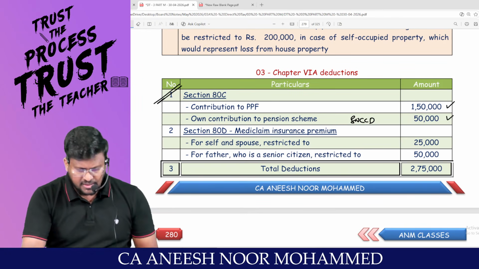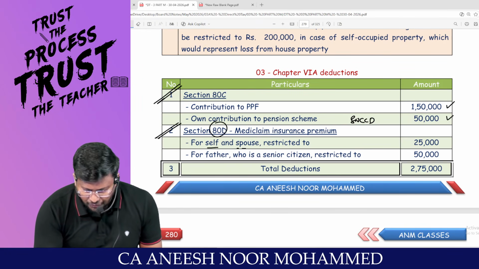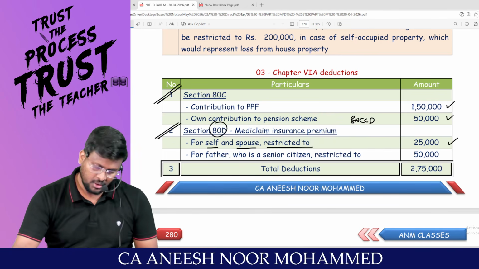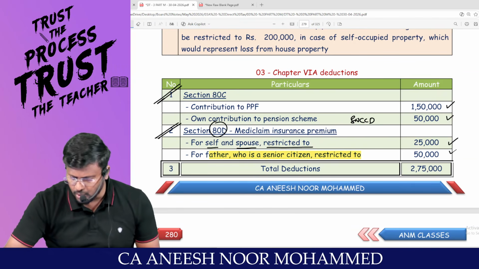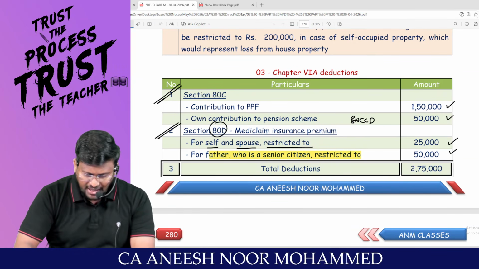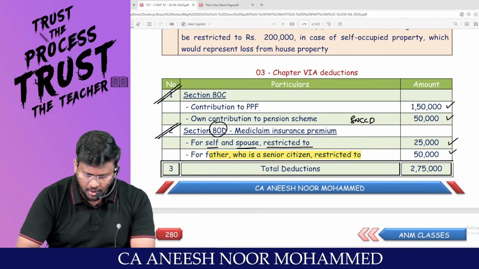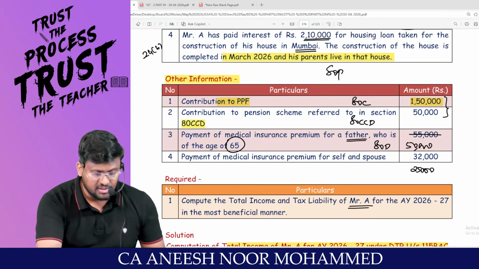50,000. Sir, 80D, medical insurance premium paid by cheque: for self and spouse, category number 1, will be restricted to 25,000. For father who is a what citizen? Senior citizen, will be restricted to 50,000, which is category number 2. So 1,50,000 plus 50,000, 2 lakh, plus 25,000 plus 50,000 comes to 2,75,000 is the chapter 6A deduction.